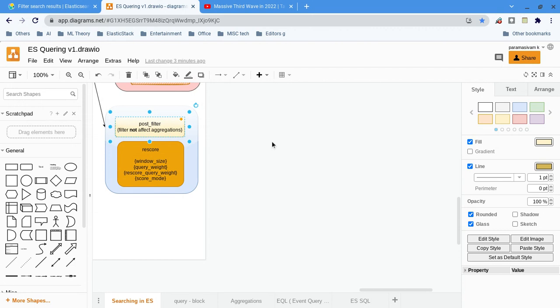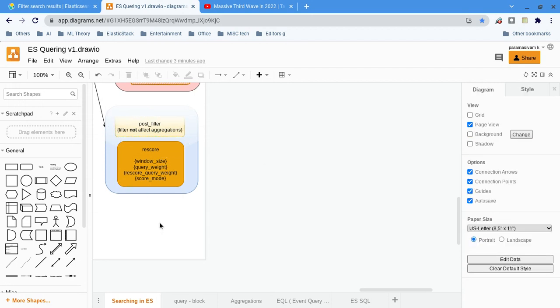That is the technical detail, but what is the actual use case where you will be using this? Maybe in pagination we might use it sometimes, but other use cases I don't remember right now. Then the rescore.